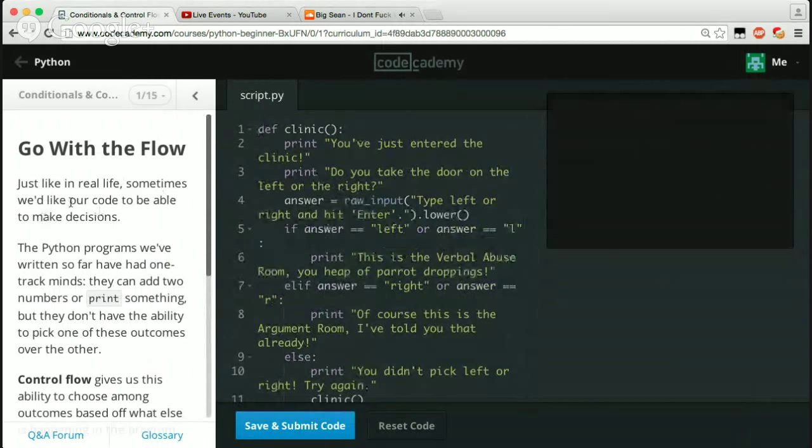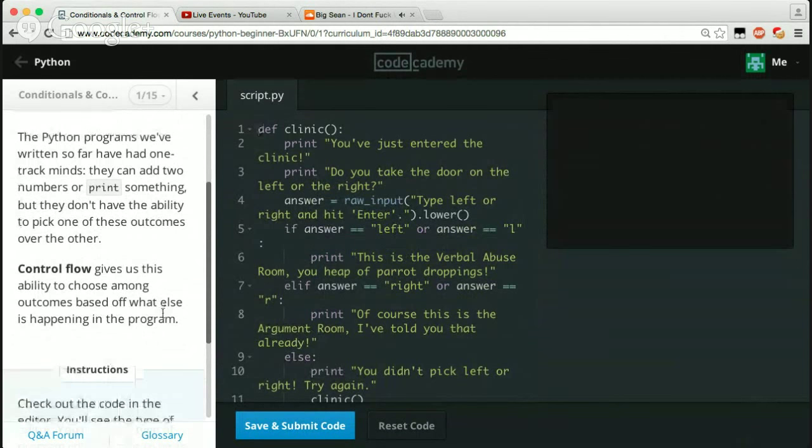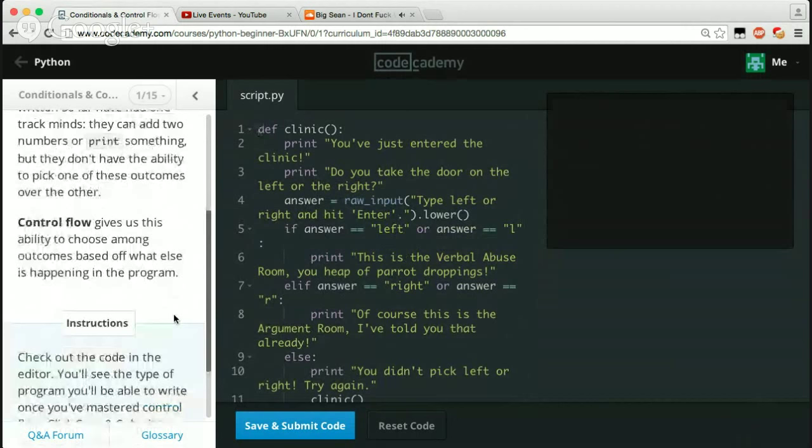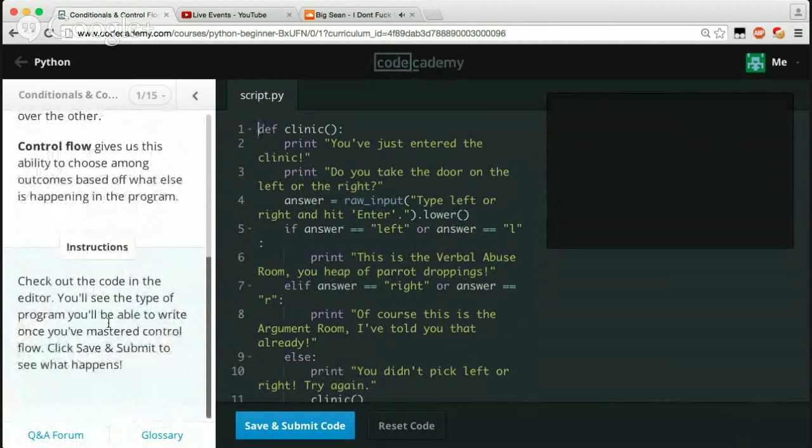Just like in real life, sometimes we like our code to be able to make decisions. The Python programs we've written so far had one-track minds. They can add 2 numbers or print something, but they don't have the ability to pick one of these outcomes over the other. Control flow gives us the ability to choose among outcomes based on what else is happening in the program. Check out the code in the editor. You'll see the type of program you'll be able to write once you've mastered control flow. Click Save and Submit to see what happens.